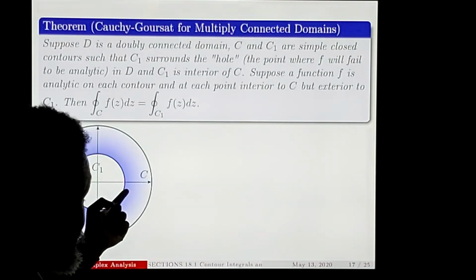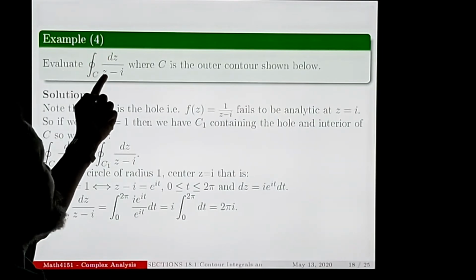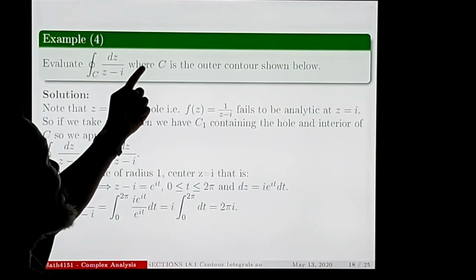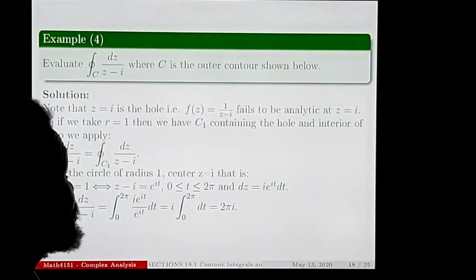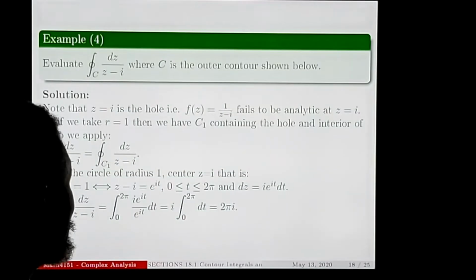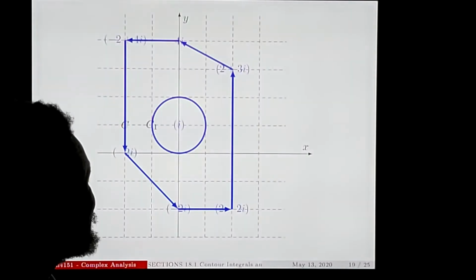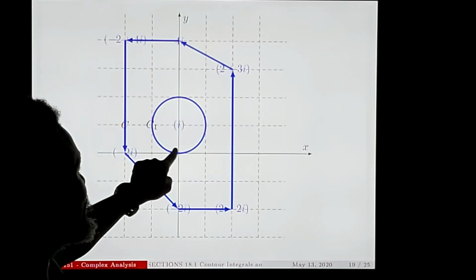So, an example for this. Evaluate the integral of dz over z minus i over C, where C is the contour shown below. Now you know the contour shown below is this one. This is an interesting contour, by the way. Wow, this is a nice example. So basically C is this curve. I'm calling it C. And this one is C1.